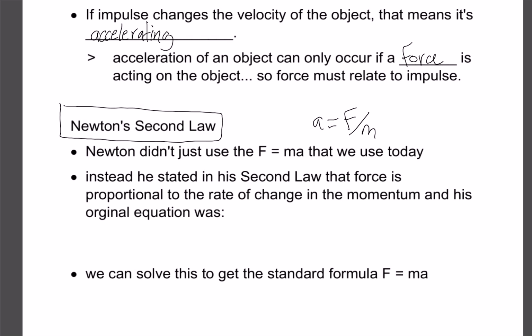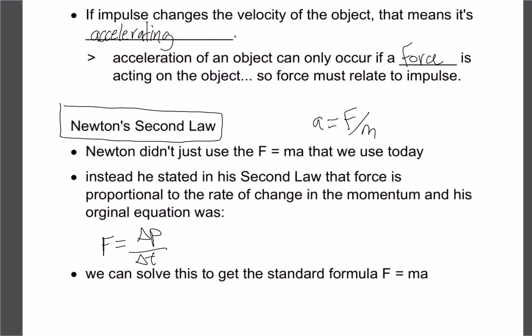But in reality, Newton didn't actually come up with that law or that formula first. His second law in original form was, he said that force is proportional to the change of momentum divided by time. So he basically said that as the momentum changes per second or whatever, that's how much force is going to be needed. So this is sort of how Newton's second law originated.